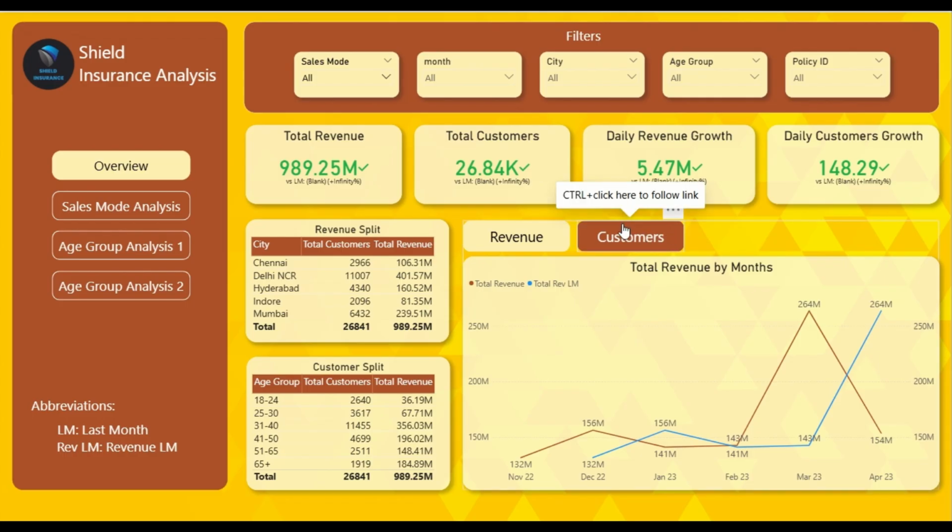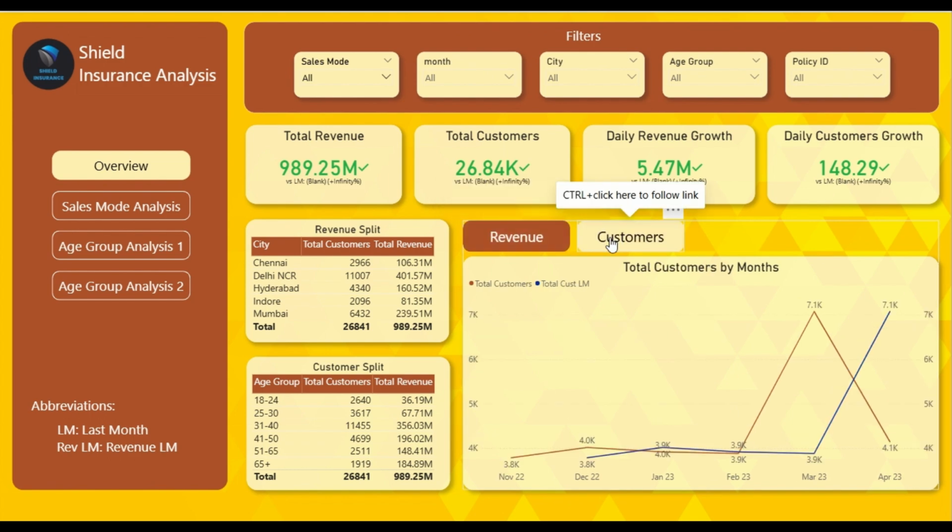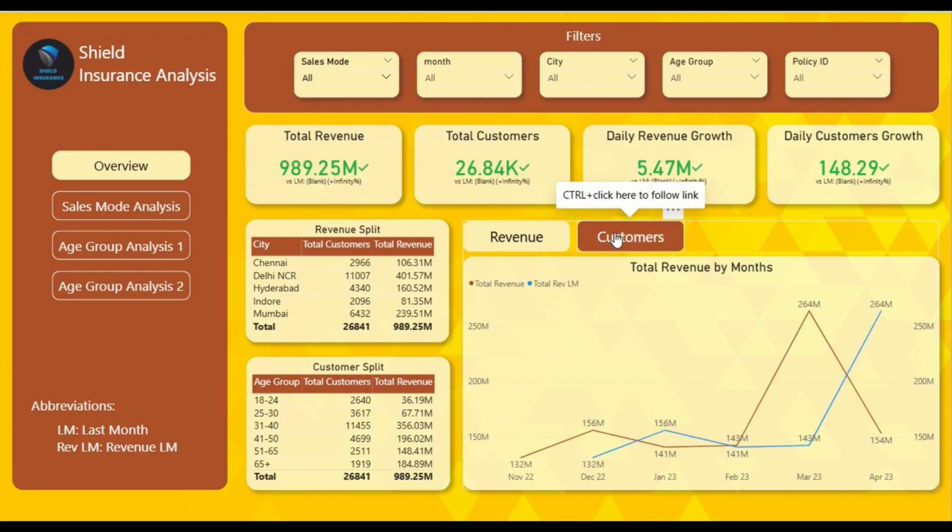So now let's come to this line chart visual. You can toggle here to view the customer's performance and revenue performance by clicking on these buttons. Here you will see total revenue by months.